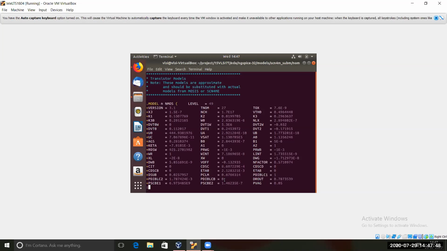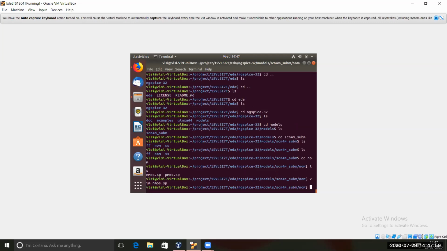So this is all about the level model files, level 49. Just exit right now from here. If anyone has any doubt, you can ask me. They were having that in the .bashrc file. In .bashrc we are setting a particular environment variable.